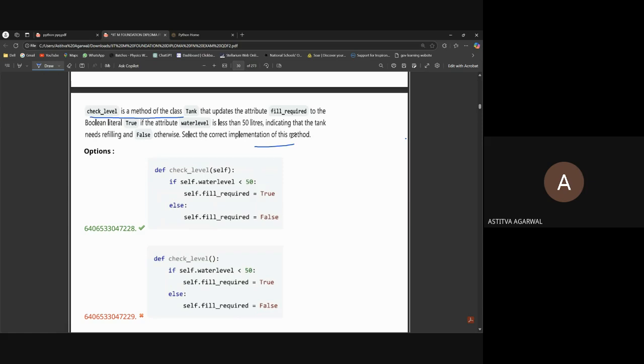Just assume it. So the init method means two underscores INIT, then two underscores. And then we will write self. Self means which variable we are using.